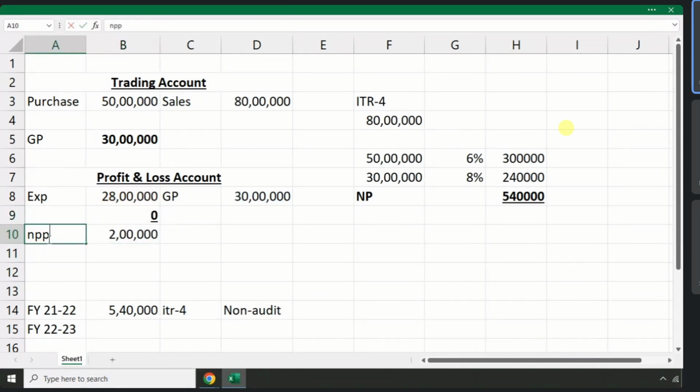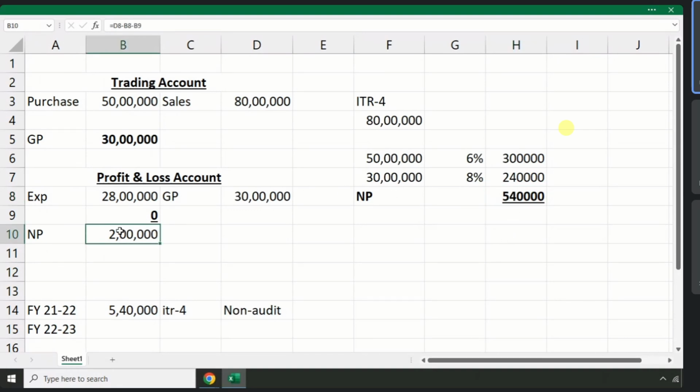2 lakhs. So in this year, do you go for audit or non-audit? Non-audit. Here, in this case, I am talking about the year 22-23. In this year, your turnover is less than 2 crore, but your original profit is how much? 2 lakhs. As per the presumptive taxation scheme, what is the profit? 5 lakh 40,000. So in this year, do you like to pay taxes on 2 lakhs or on 5,40,000? 2 lakhs. As a business owner, you already have an idea. You have heavy losses, so you don't want to pay taxes on 5,40,000.